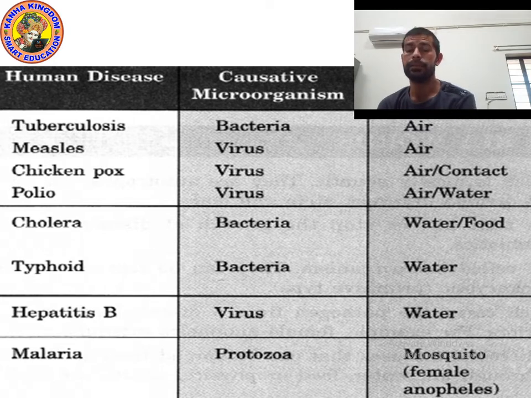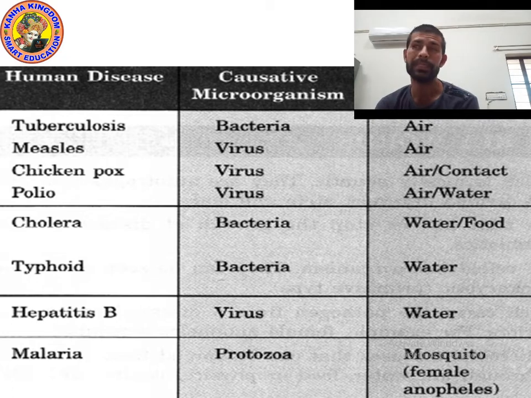Measles occurs due to virus. It is also an airborne disease, meaning it can transmit through air. As you can see on the screen, malaria's mode of transmission is a mosquito.